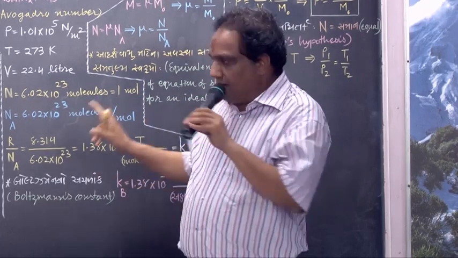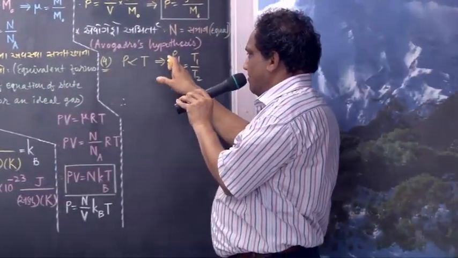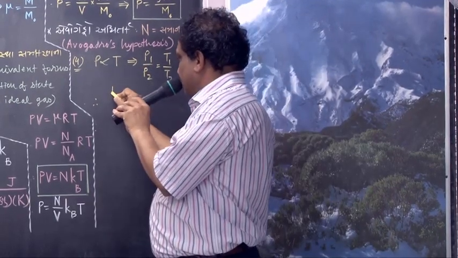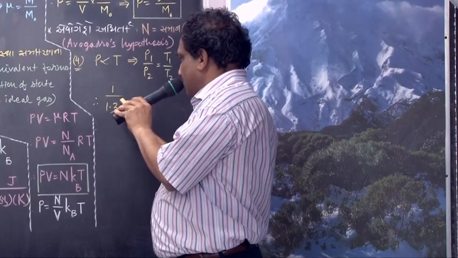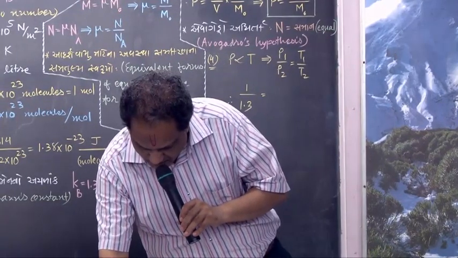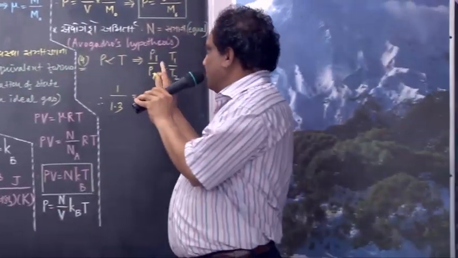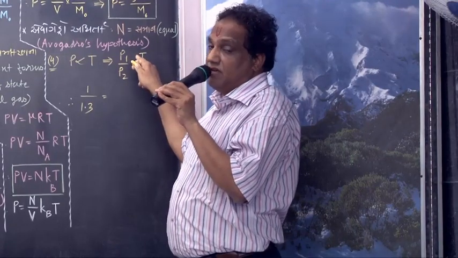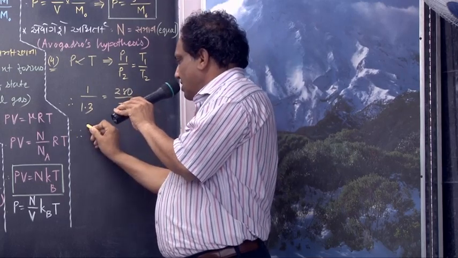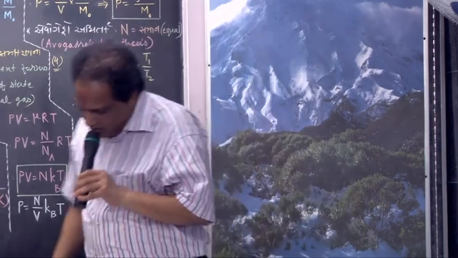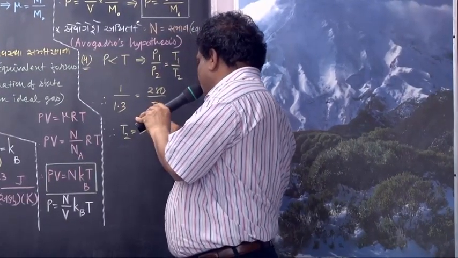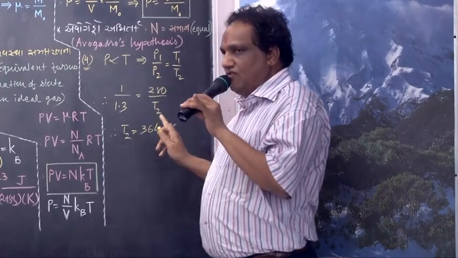Listen. This is P proportional to T, so P1 upon P2 equals T1 upon T2. What is P1? First pressure 1 atmosphere. Second pressure 1.3 atmosphere. What about first temperature? In example number 5 it is 7 degrees centigrade. Now this is the absolute temperature, so 7 plus 273, 280. So we can find out T2. Now T2 comes out to be 364 Kelvin. Wait, this is the final answer.